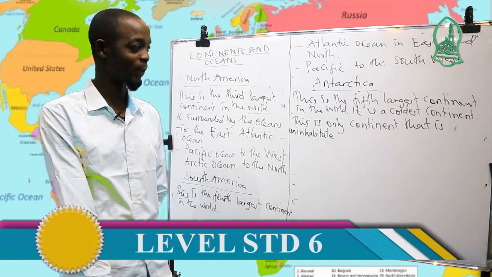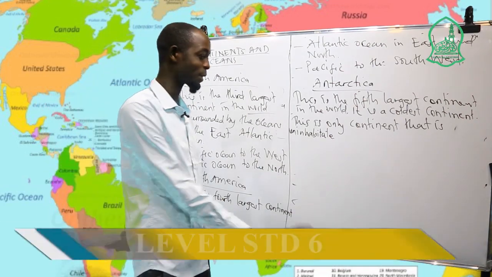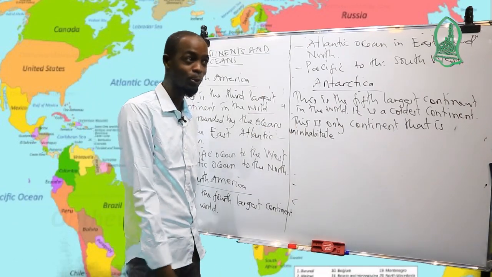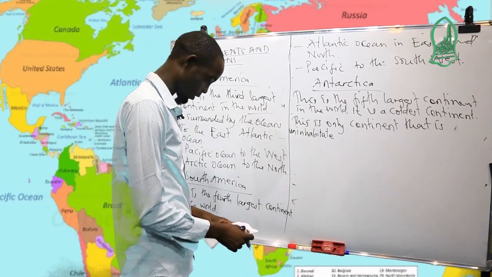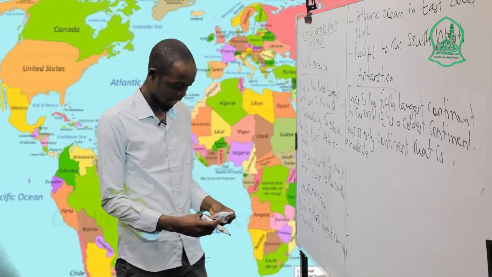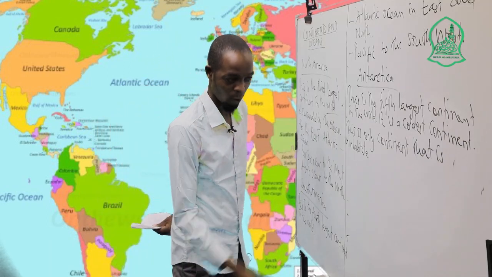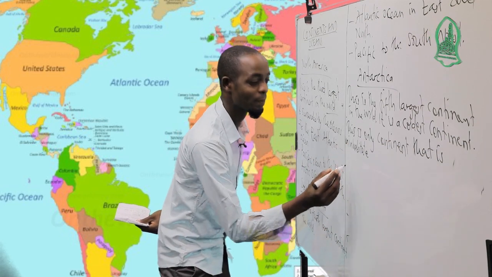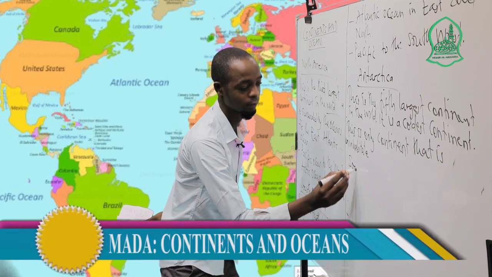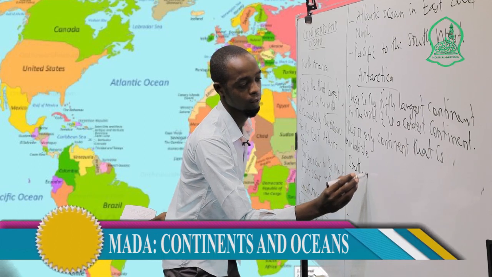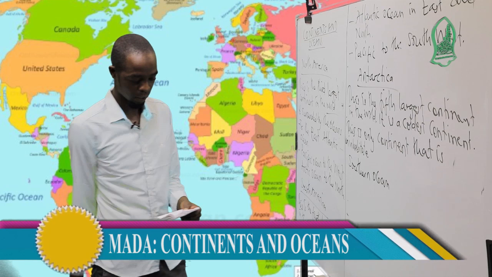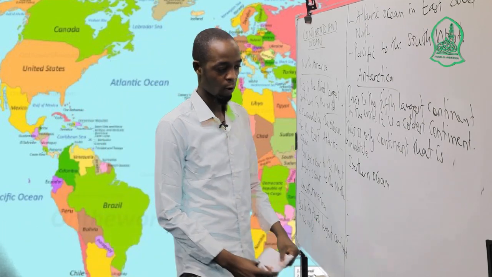Also, this continent is surrounded by the oceans. Again, Antarctica is surrounded by the oceans. If you look, it is surrounded only by the Southern Ocean.